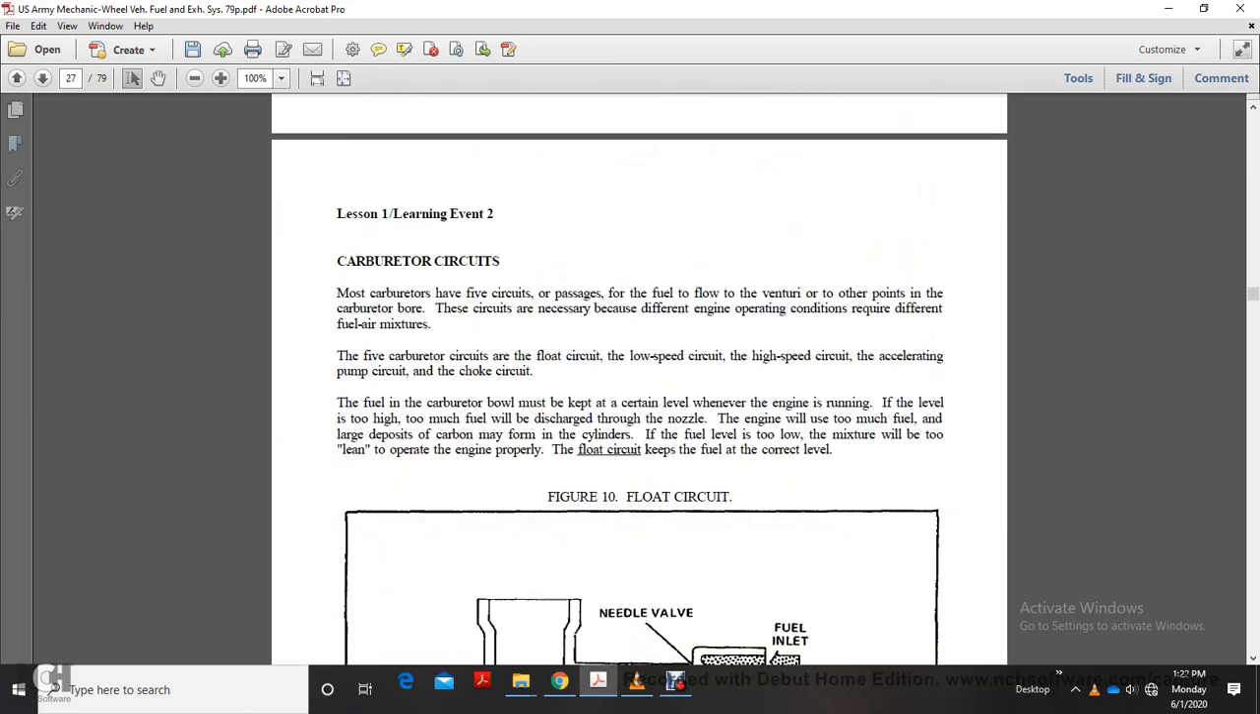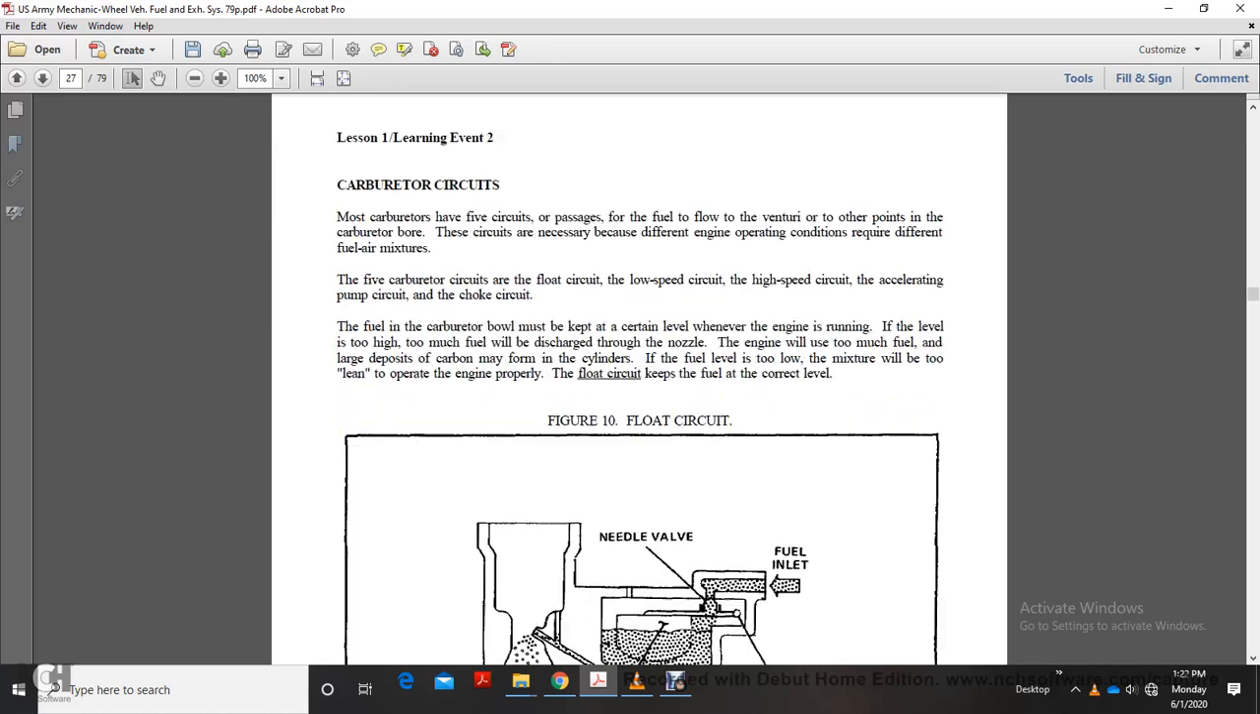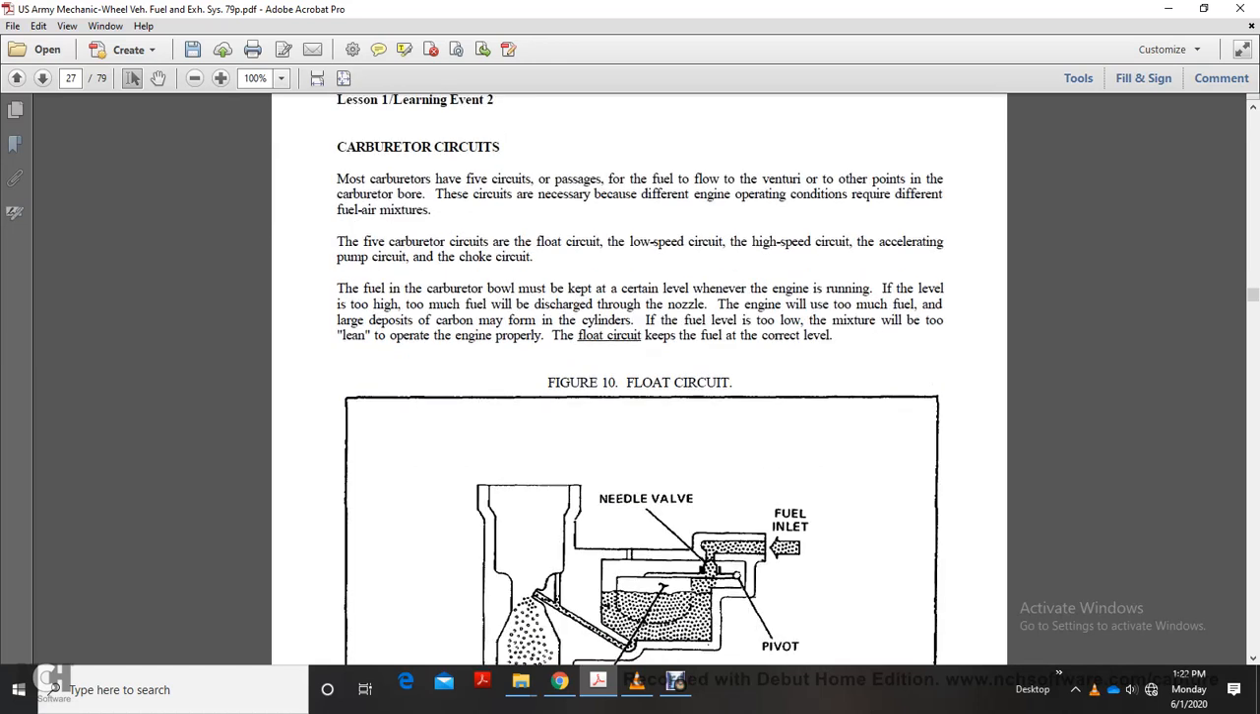Carburetor circuits. Most carburetors have 5 circuits, each passing fuel flow through the venturi or other points in the carburetor bore. The circuits are necessary because different engine speeds and operating conditions require different fuel-air mixtures. The 5 carburetor circuits are the float circuit, low speed circuit, high speed circuit, accelerating pump circuit, and choke circuit.